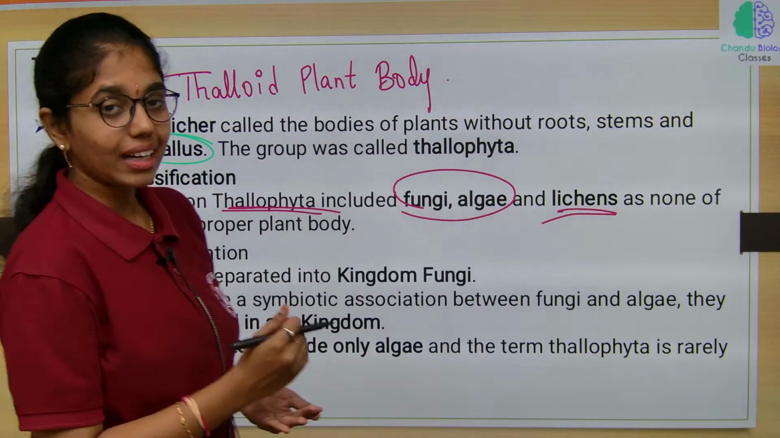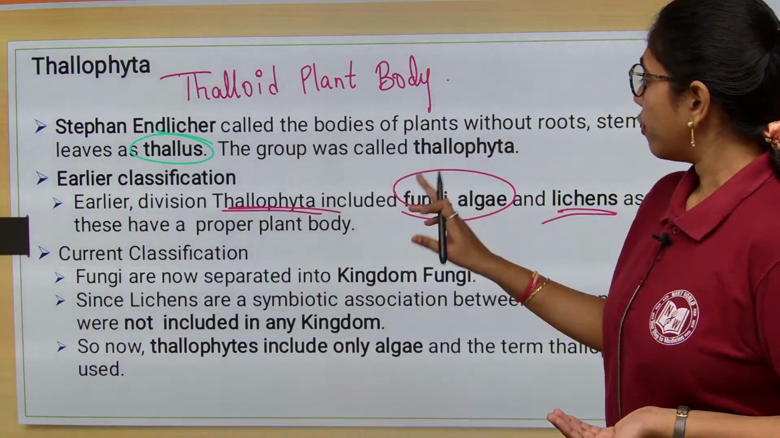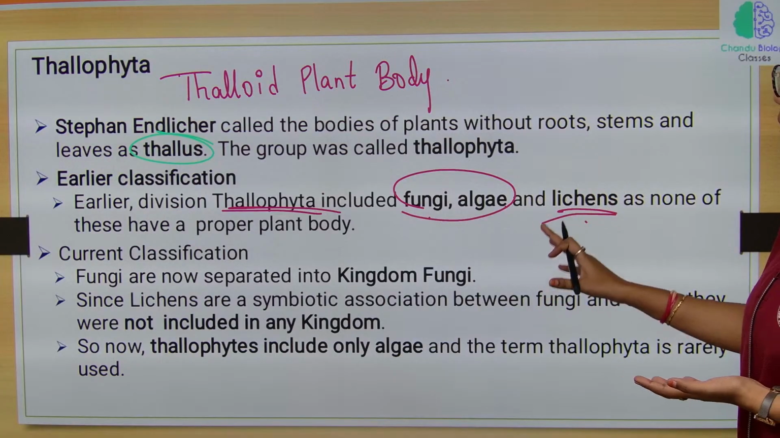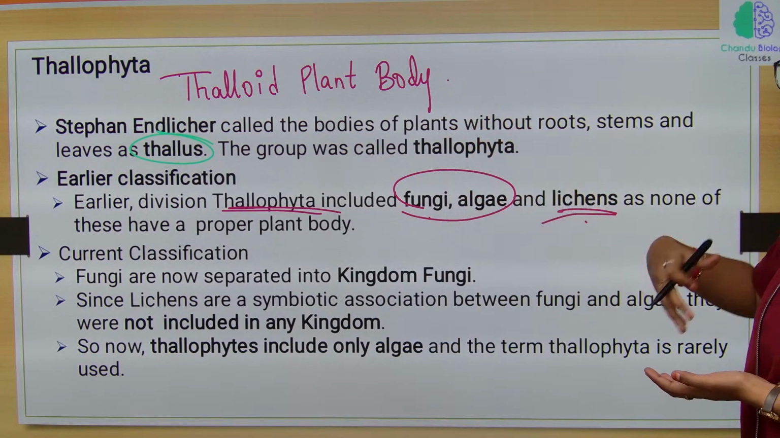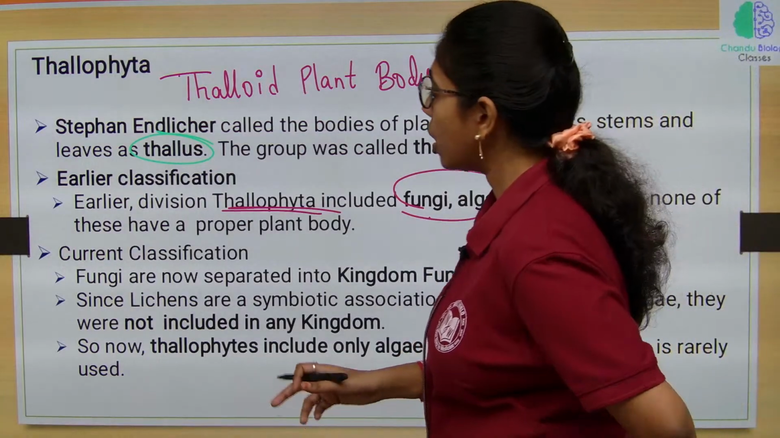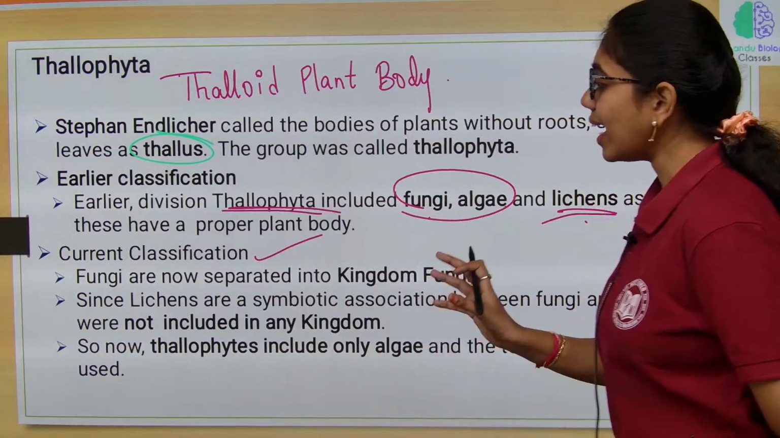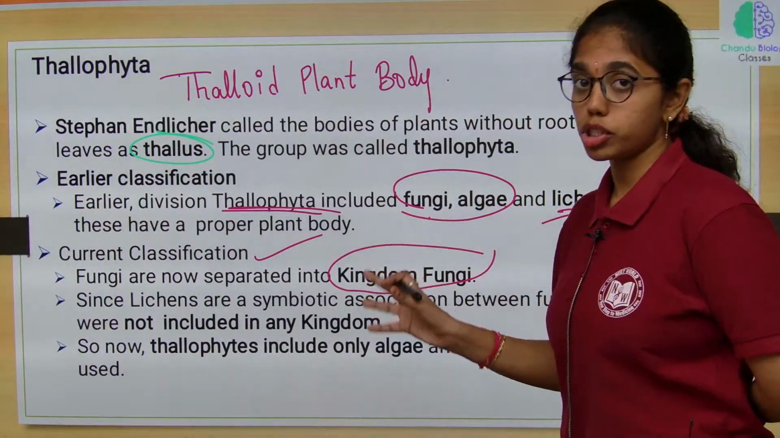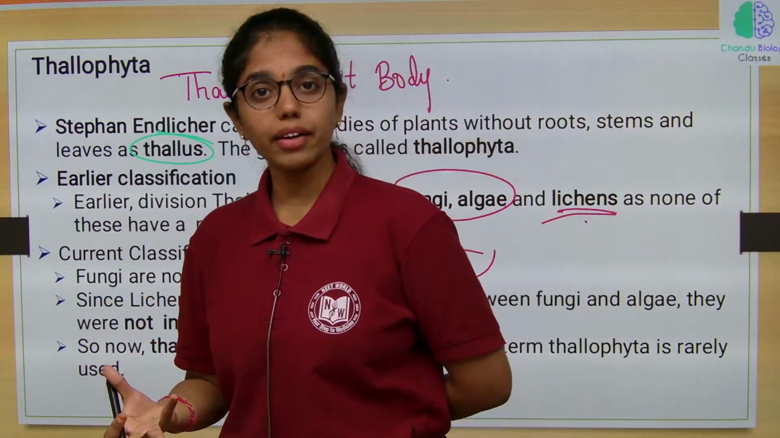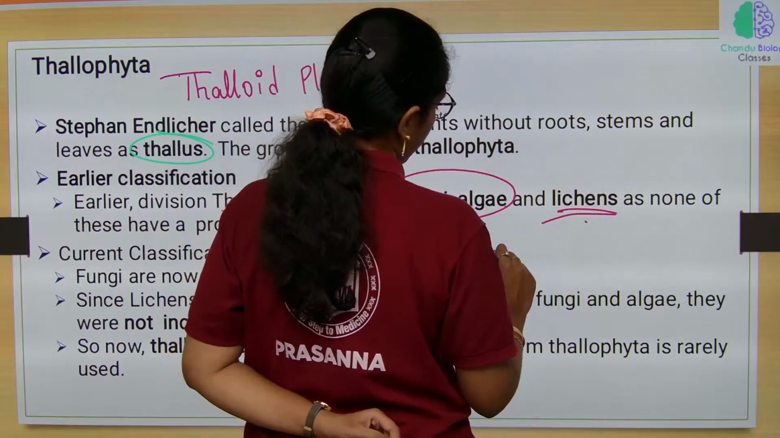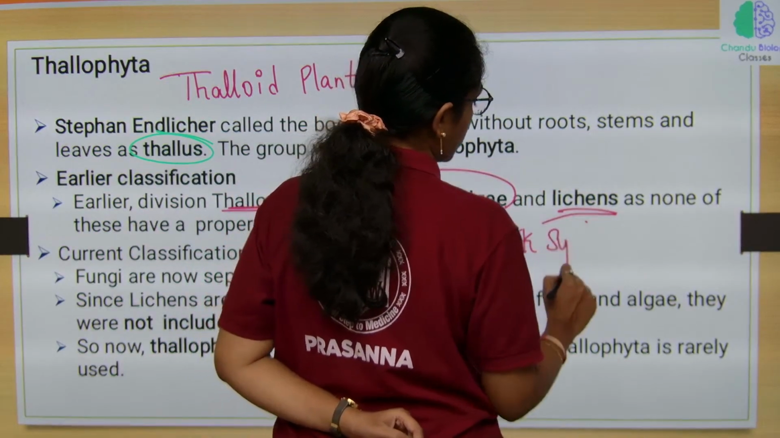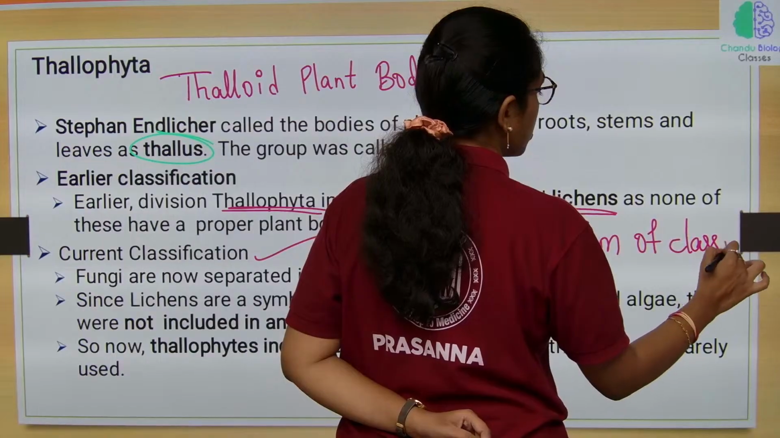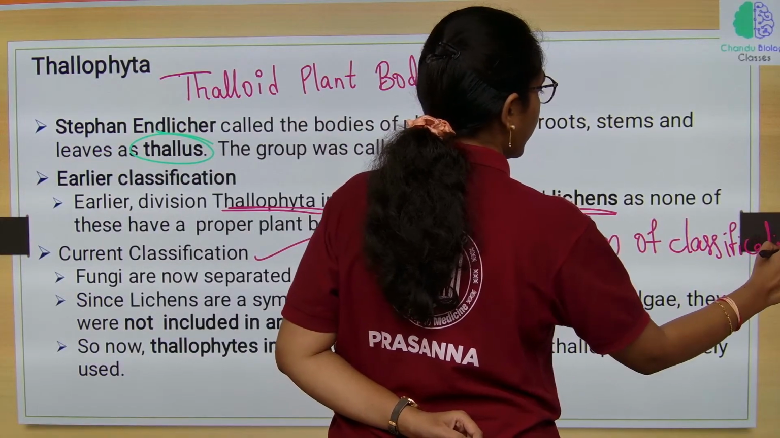Previously, what groups were included under Thallophyta? Fungi, algae and lichens, all were included under Thallophyta because they do not have proper root, stem and leaf structures. According to the current classification, fungi are now separated into the kingdom fungi. When was the kingdom fungi introduced? Kingdom fungi was introduced in the 5 kingdom system of classification by R.H. Whittaker.